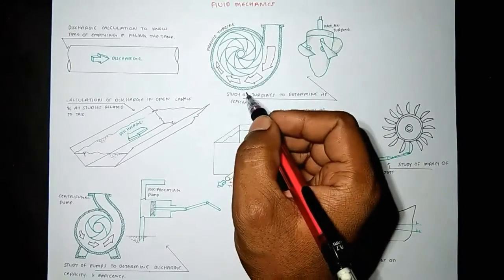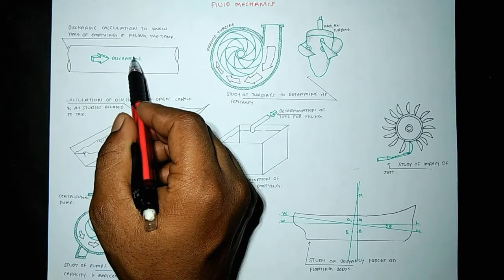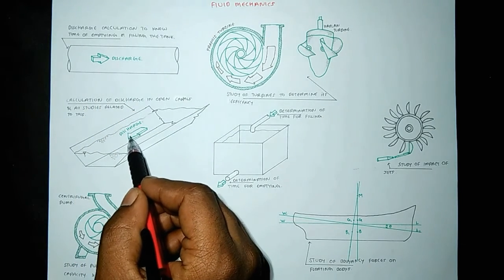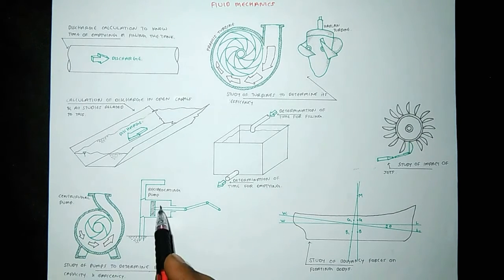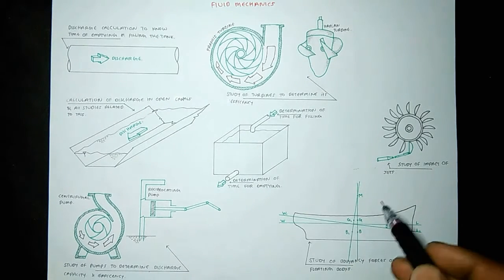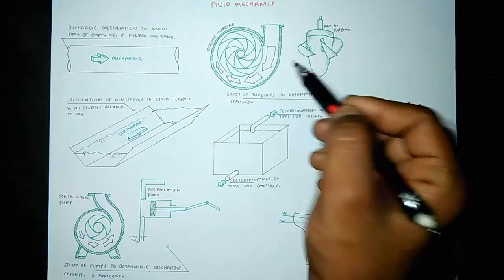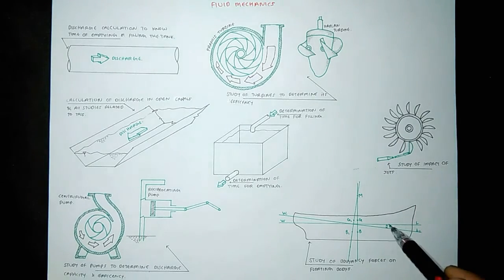These are the results which we determine by fluid mechanics subject. This is calculation to determine the time of emptying and filling the tank. Calculation of the discharge in open channels and all the studies related to the open channel study. Centrifugal pump and reciprocating pump. Study of pumps to determine the discharge capacity and its efficiency. Determination of time for filling and determination of time for emptying. Francis turbine and Kaplan turbine. Study of turbines to determine its efficiency. Study of impact of jets. Study of buoyancy force on floating bodies.